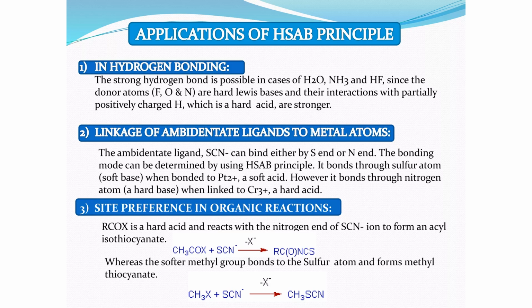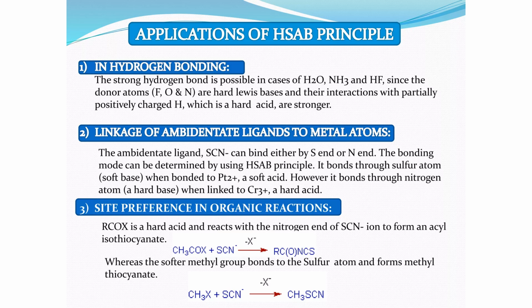According to the HSAB concept, the combination of hard with hard is very strong. So in this case, the hydrogen bonding between a hard acid, which is hydrogen, and a hard base like oxygen, nitrogen, and fluorine leads to a very strong interaction. If the atoms were of larger size, for example, if we have sulfur instead of oxygen, because sulfur and oxygen are from the same group, they both belong to group number 6.